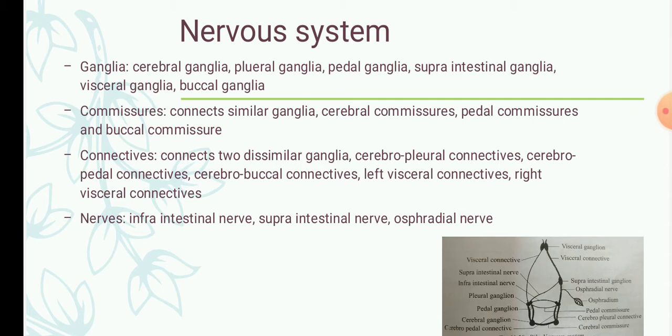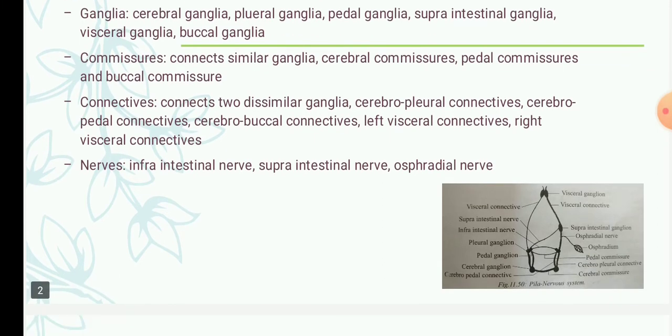Okay, and there are a total of 3 commissures in pila. The first is the cerebral commissure. The cerebral commissure is the nerve that connects the two cerebral ganglia.